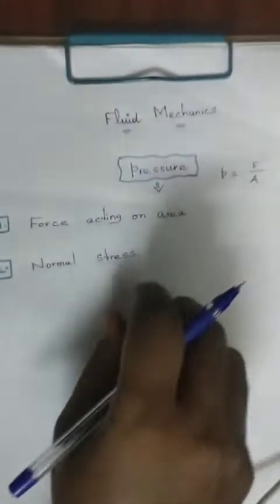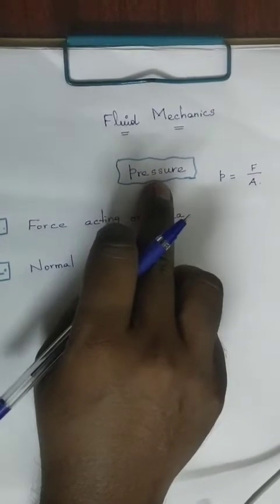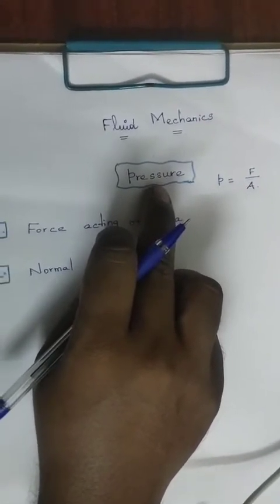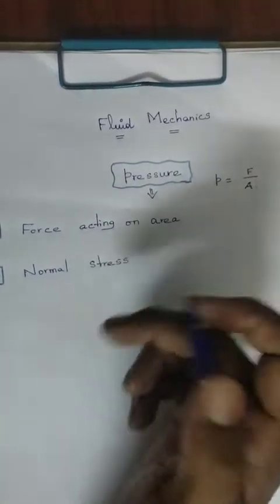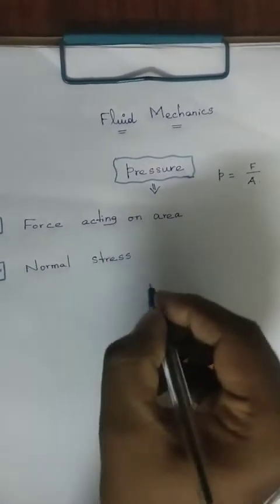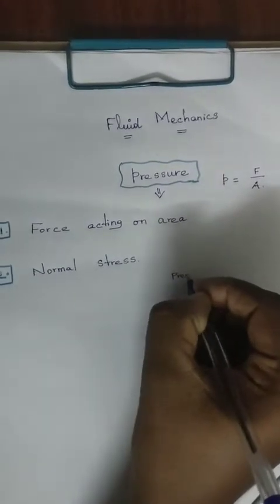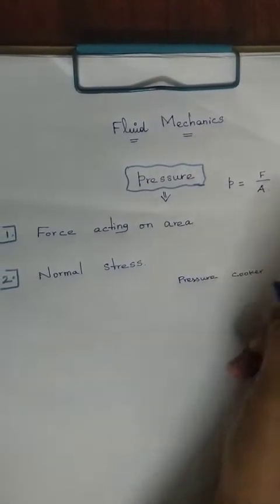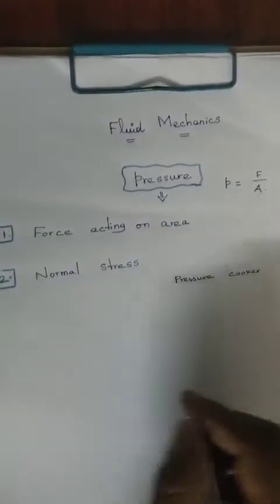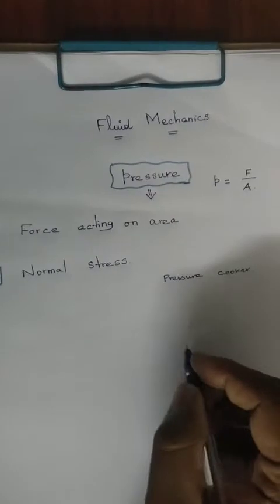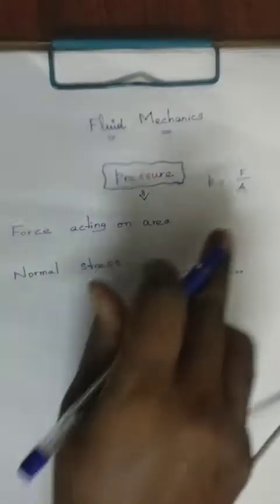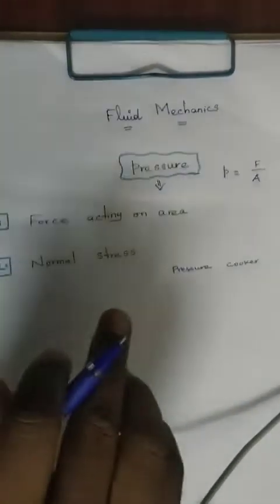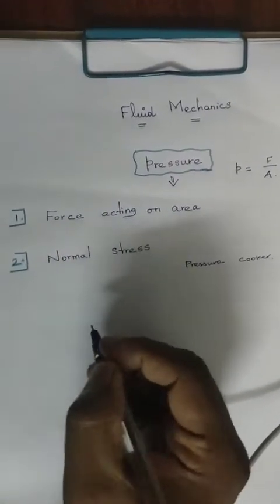For example, where is the pressure developing, right? In our day-to-day life, the very best example is the pressure cooker, right? Due to pressure only we can hear the sound from the cooker, right? So force acting on area is the first definition. The second definition, it is a normal stress. What is normal stress, right?